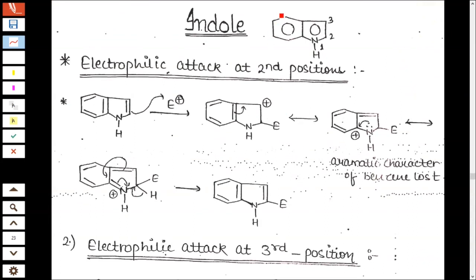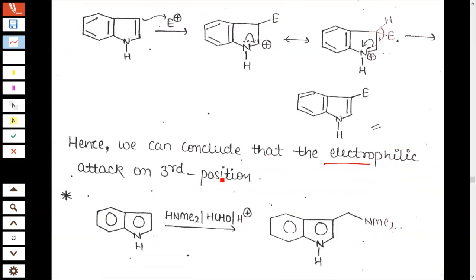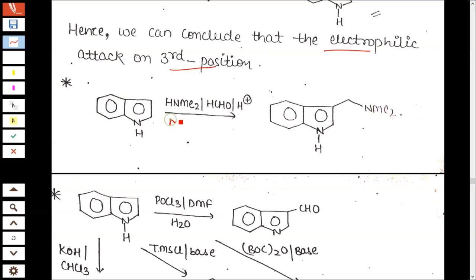Indole: when a benzene ring is attached to the pyrrole ring, you will get indole. In pyrrole, electrophilic attack is at the second position, but in indole electrophilic substitution occurs at the third position. This is a Mannich reaction. Formaldehyde and dimethylamine react with the indole to give the product at the third position, N,N-dimethyl-3-aminomethyl indole.